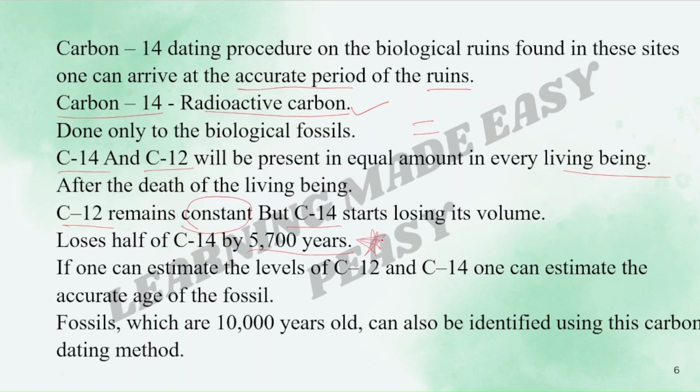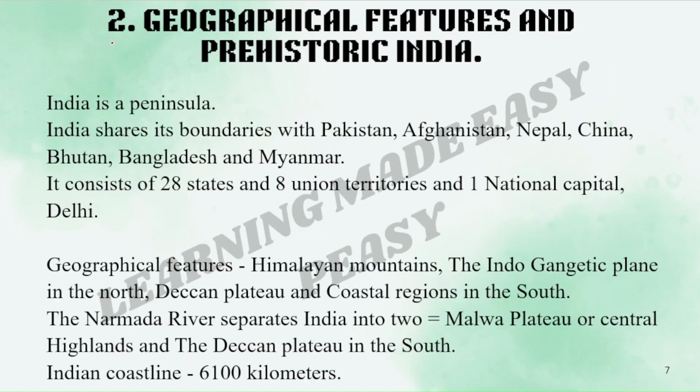This year is important. Please remember. If one can estimate the levels of C12 and C14, then one can estimate the accurate age of the fossil. Fossils which are 10,000 years old can also be identified using the carbon dating method. All this is important. Here we have completed the first lesson. The second lesson is Geographical Features and Prehistoric India.